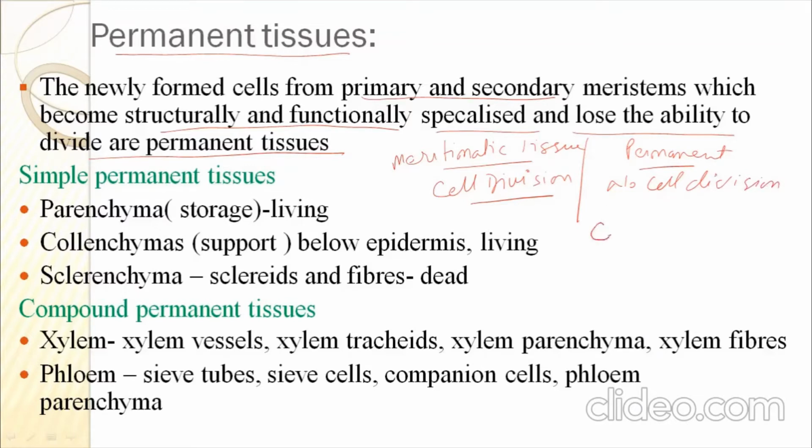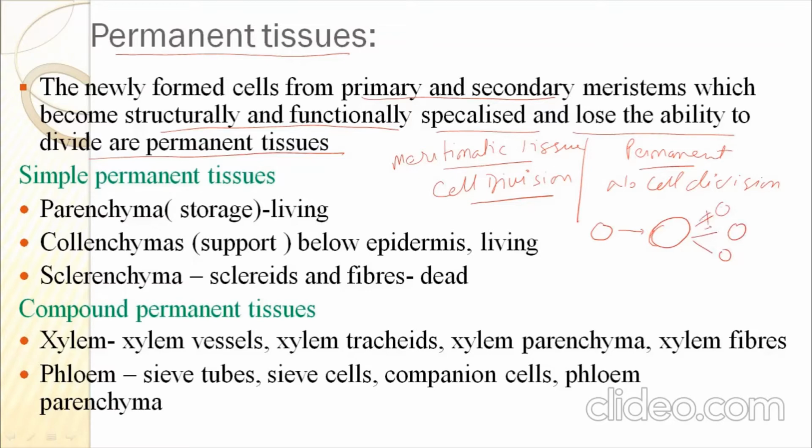That is, when a tissue is formed, it grows, and when it has grown, it attains its structure and remains in the same position. Now it can never further divide into two cells, or produce its copy.